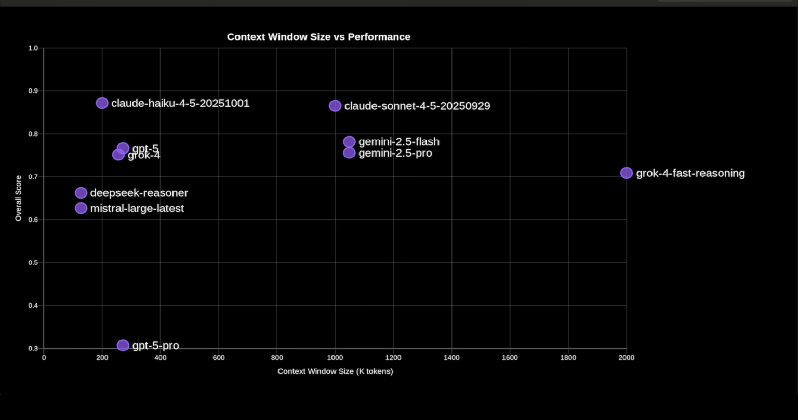Now, on the flip side, Grok 4 fast reasoning has a massive 2 million token context window, but could not complete tasks within the timeout constraints. All that capacity, but it cannot process the information fast enough to actually matter. The lesson here is clear. Context size alone doesn't guarantee performance. It's about how efficiently the model utilizes what it has.